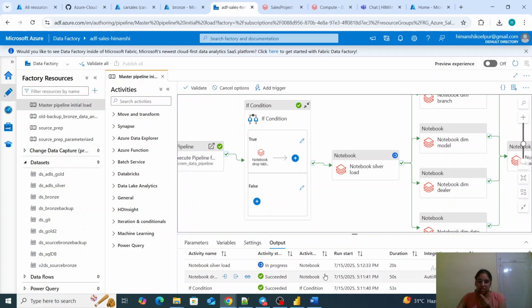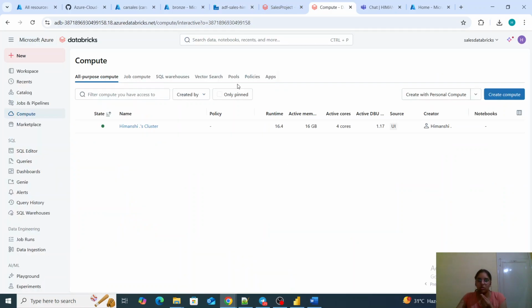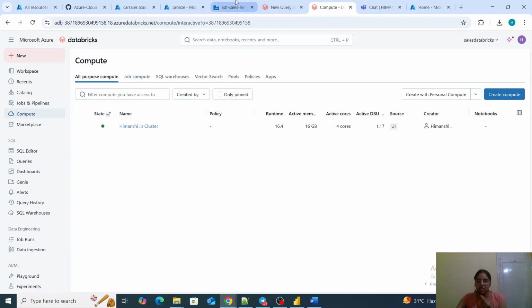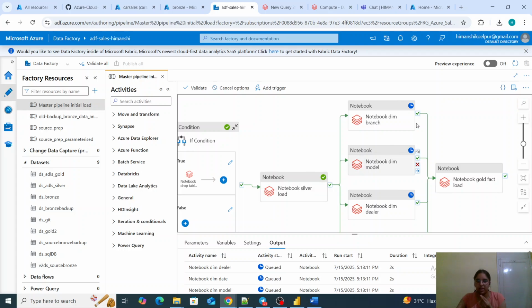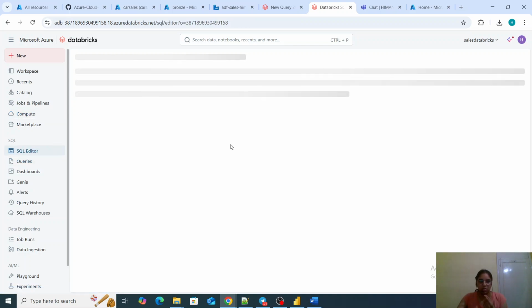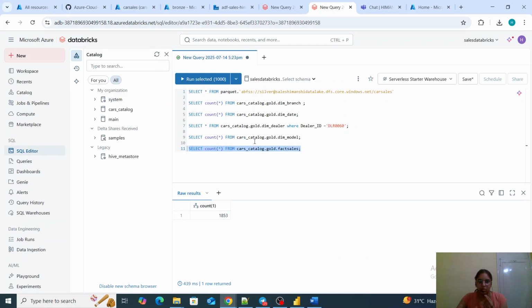So, successful. If condition, it went successfully inside of the if condition. Notebook drop table for cleanup. So if I go to, right now it is in progress for this silver layer and gold layers as well. Let me quickly try to run it. If I could catch up, then let me show you the run for fact table, because that is not in progress right now, so it would have been dropped.